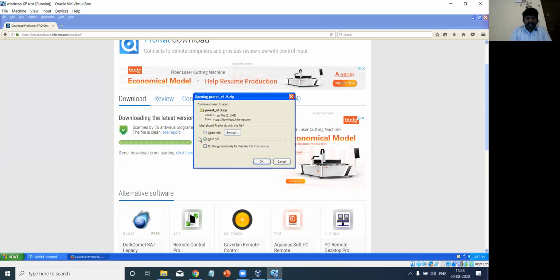It is in the form of a zip file, ProRat version 1.9 zip, right? You can select the save option and then click OK. The file will get downloaded.